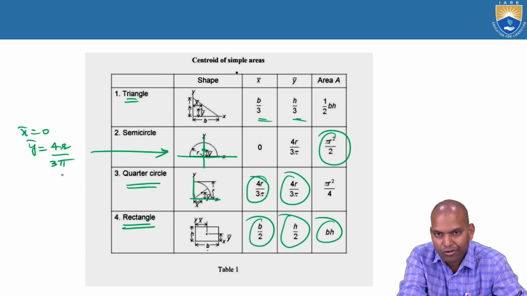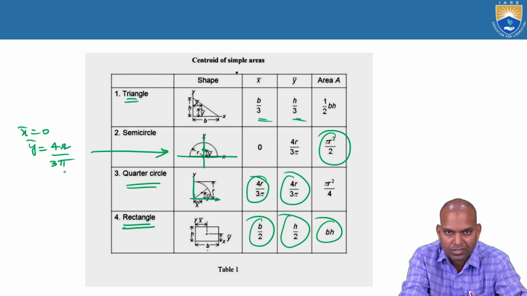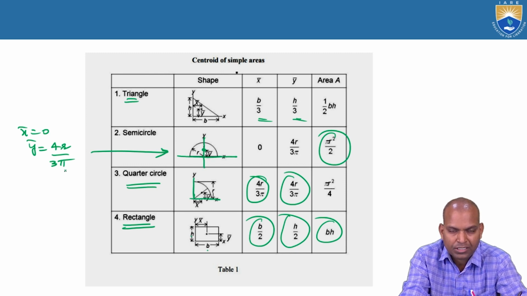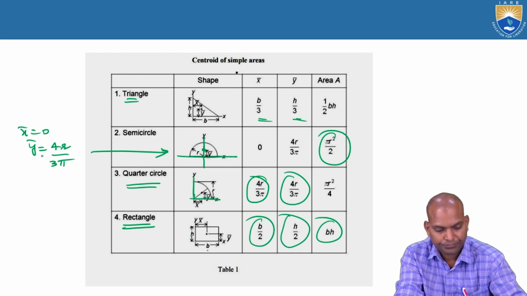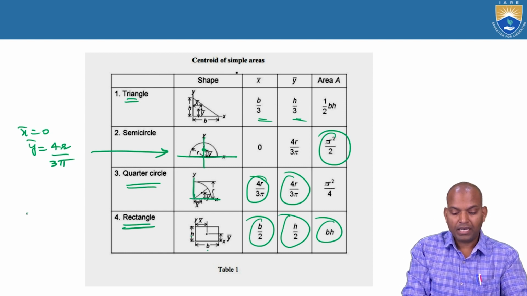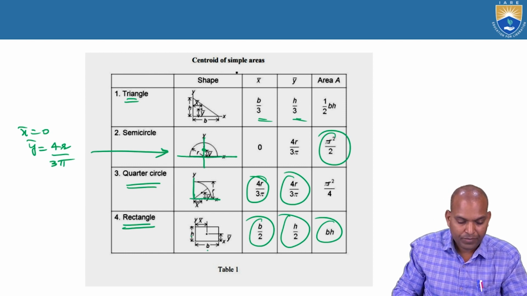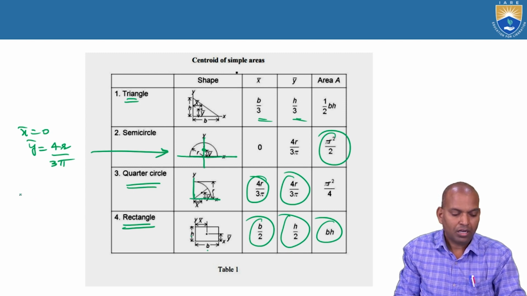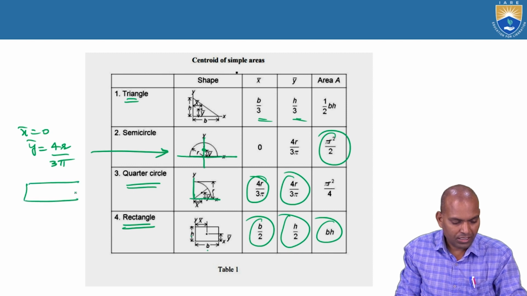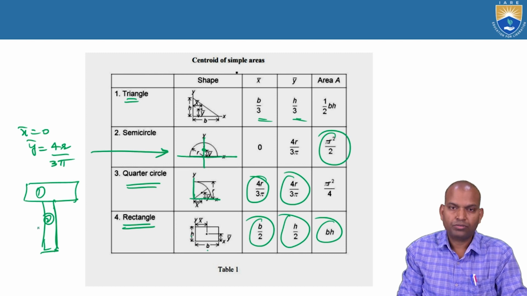Why we need the centroid depends upon three parameters. One is the reference, one is the area, and another is the distance of the centroid of each individual section from the vertical axis, and the vertical distance from the horizontal axis. Now here we calculated bar x, bar y and the area. What is the expression for composite sections? Suppose there is a T section here, with section 1 and section 2.